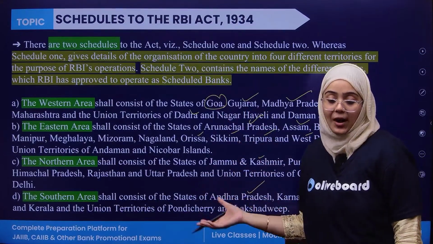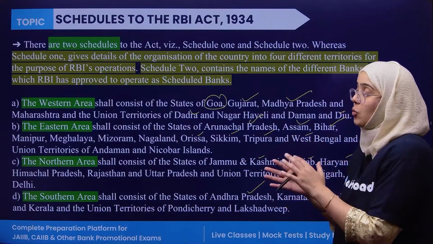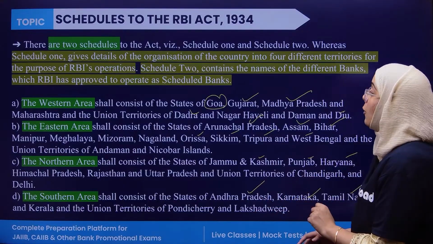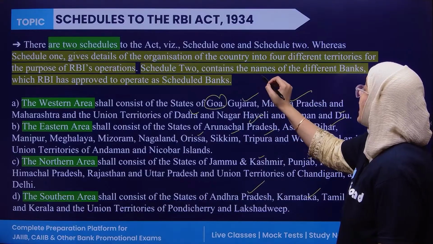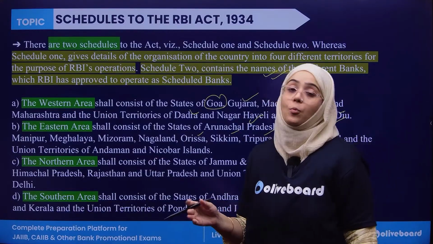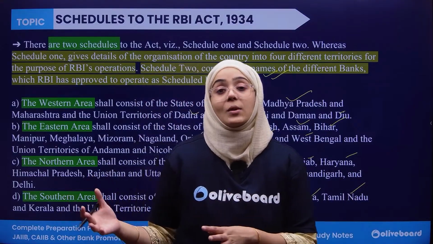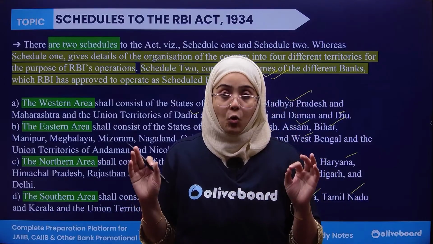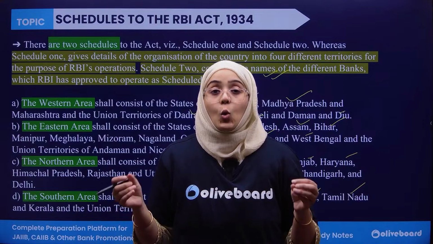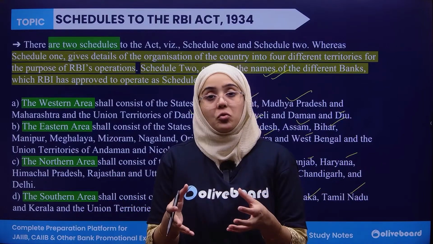Schedule 1 describes that the whole country is divided into 4 territories, or regions: western, eastern, southern, and northern. Now Schedule 2 contains the names of the different banks which RBI has approved to be scheduled banks. It lists all the names for which RBI has given approval, that these are the banks to be recognized as scheduled banks.